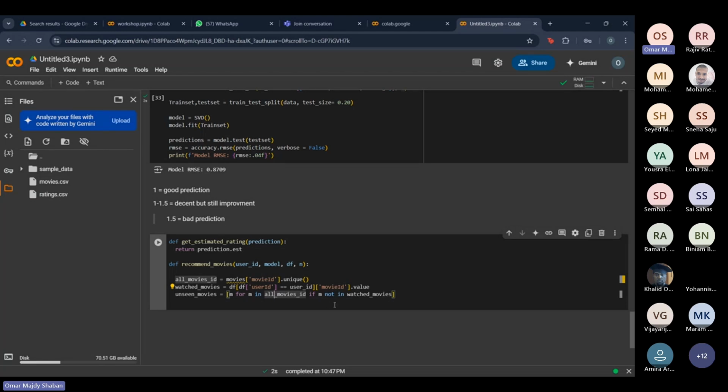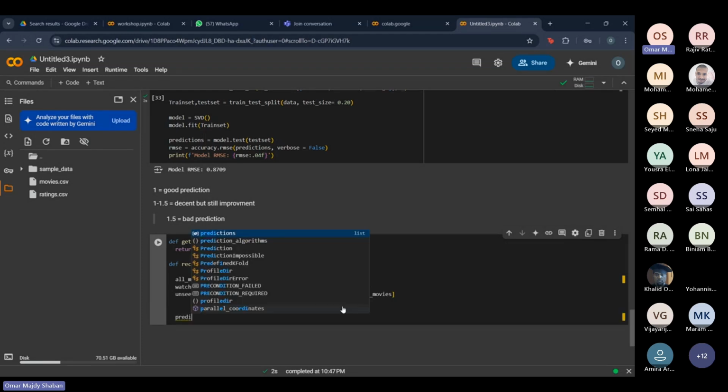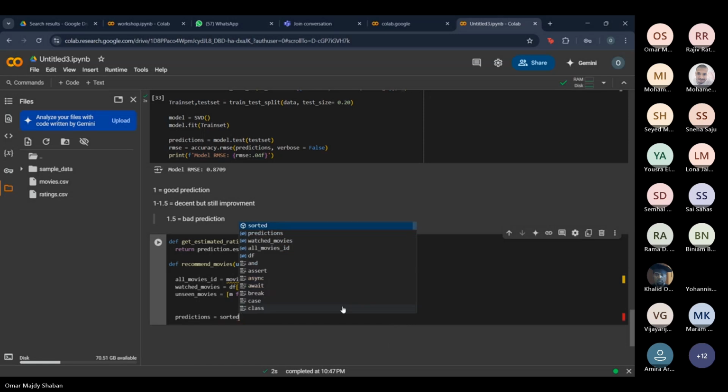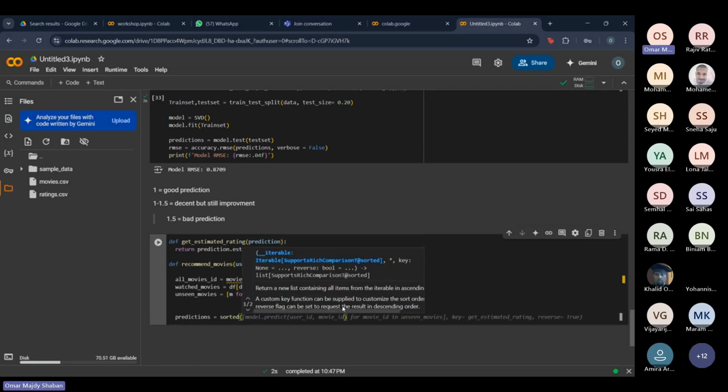The next thing is that we're gonna grab the predictions. Basically, we want to do the actual predictions. So we're gonna make a variable called predictions, and we're gonna use the sorted method and pass our predictions.